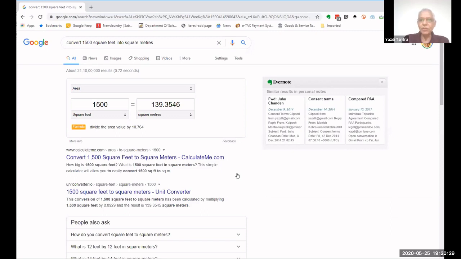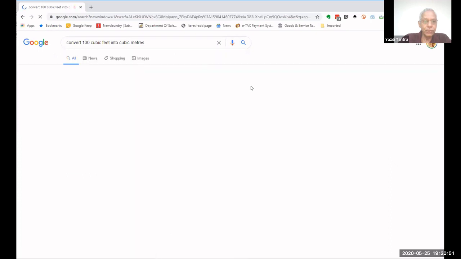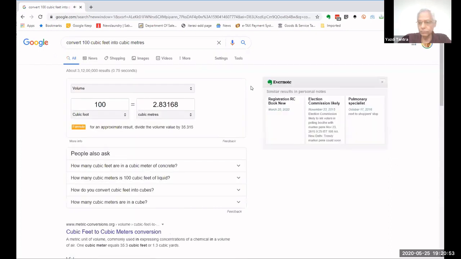So Google Baba knows everything. Actually, now we call it Google Baby because it's a female voice. Okay. So you can do any conversion. You can say square feet into square meters. You can say cubic feet into cubic meters. Convert 100 cubic feet into cubic meters. 100 cubic feet is equivalent to 2.832 cubic meters.